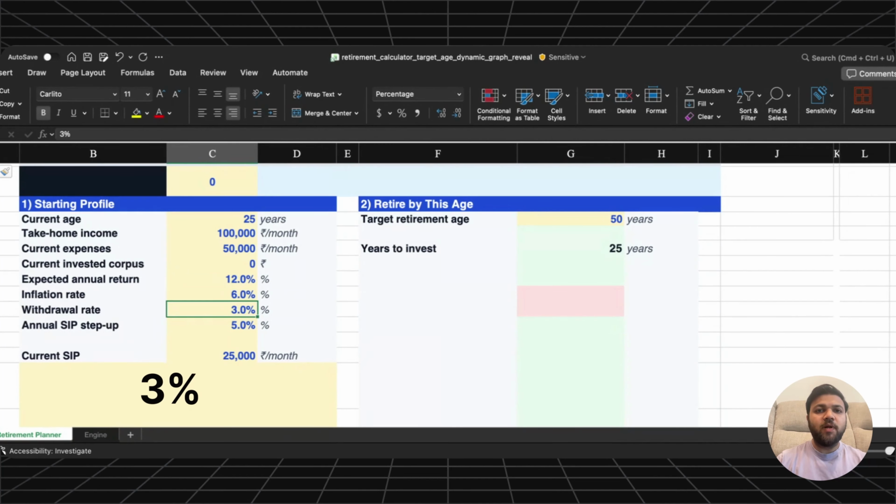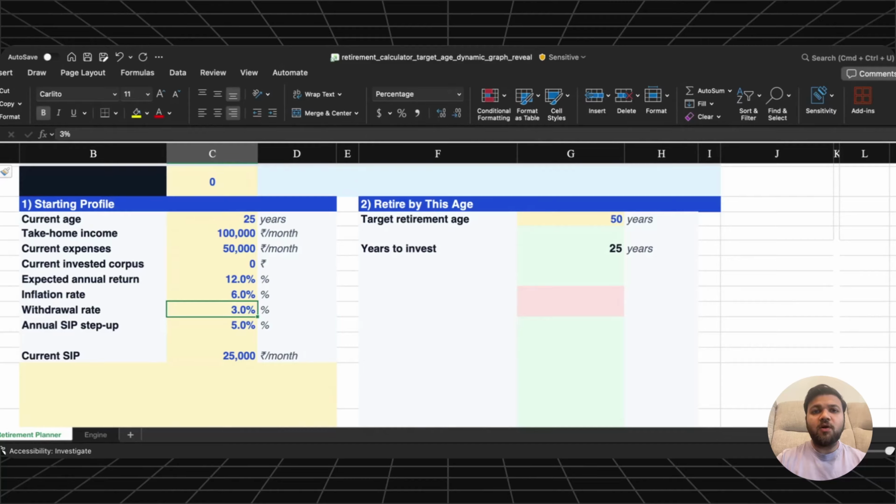Now, before we calculate when this person can retire, let's first understand something very important. What does withdrawal rate actually mean? After retirement, how much of your total retirement corpus can you withdraw every year to fund your life without a high risk of running out of money too early? That is called withdrawal rate. Many people have heard of the 4% rule. The 4% rule says that if you have a retirement corpus, you may be able to withdraw around 4% of it every year without running out of money.